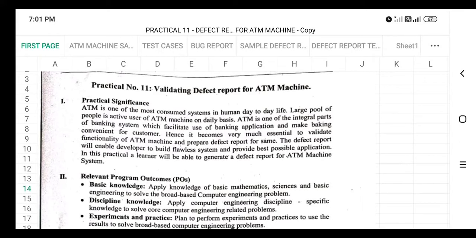Hello, dear students. Today we are going to discuss practical number 11 of software testing, that is validating the defect report for an ATM machine, right?